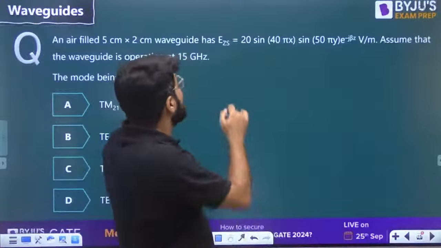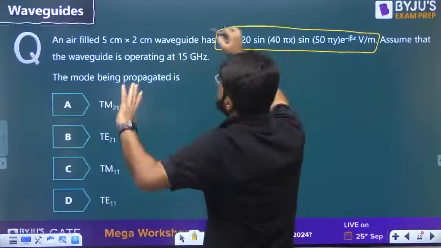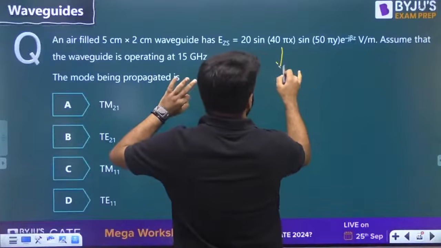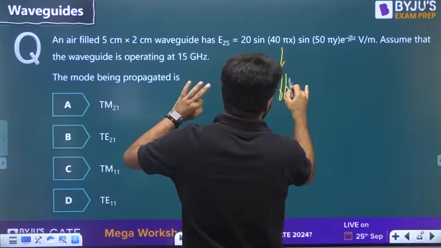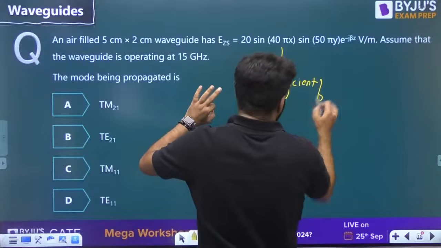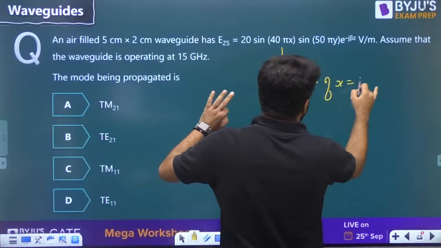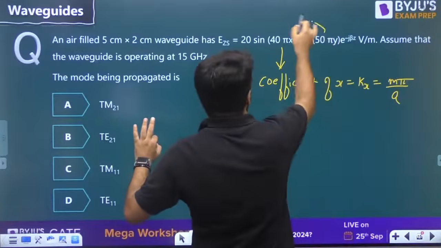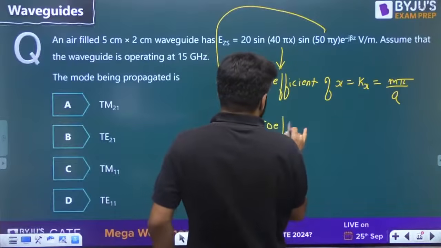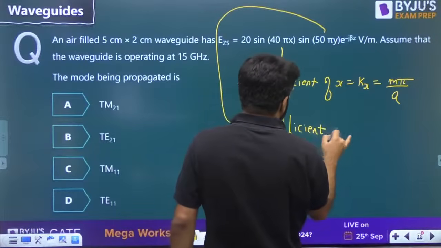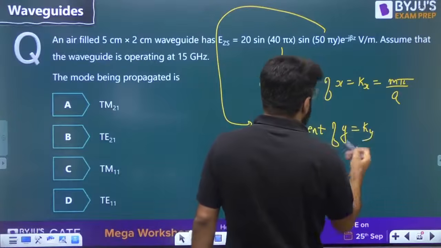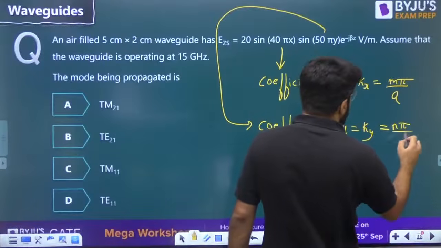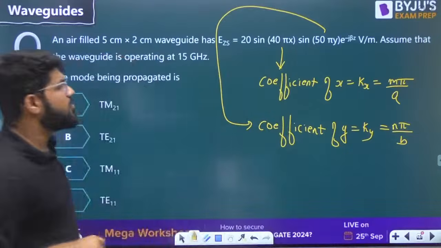In the exam, you are never expected to remember the complete field equations for the waveguide, but at least one thing in the field equation: the coefficient of x is given by the formula kx, which is m pi by a. And the coefficient of y is ky, which is n pi divided by b. With this you can find the value of m and n.